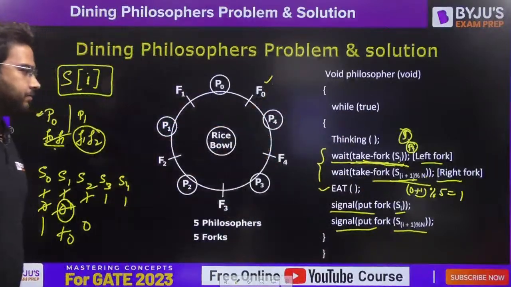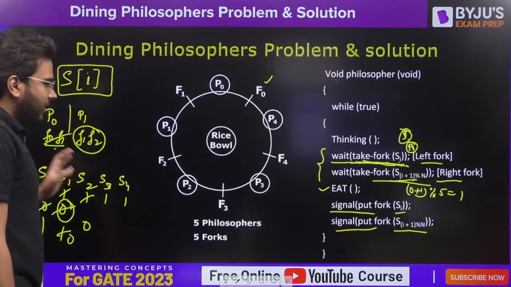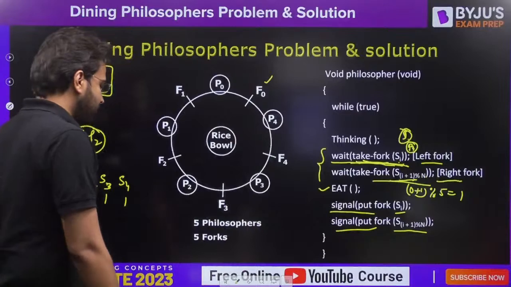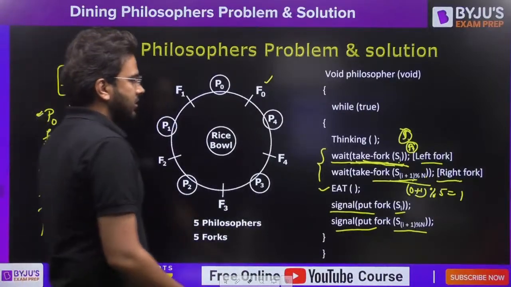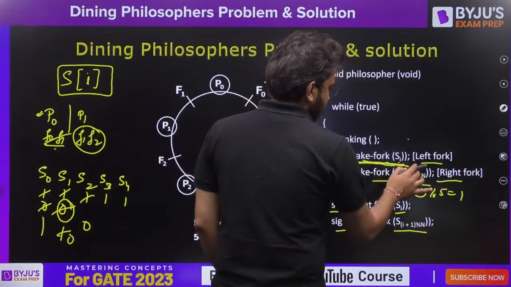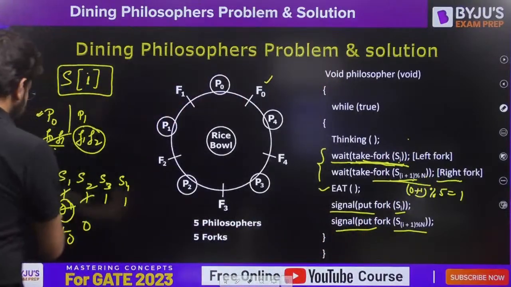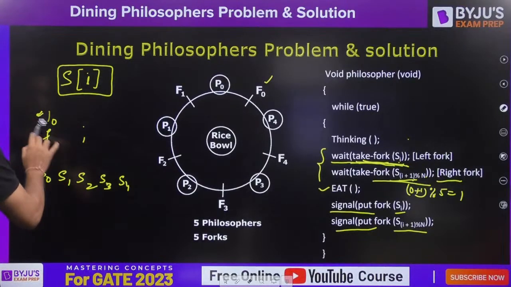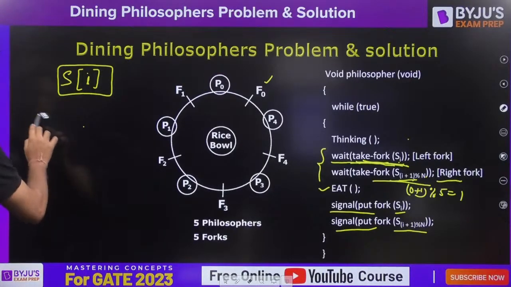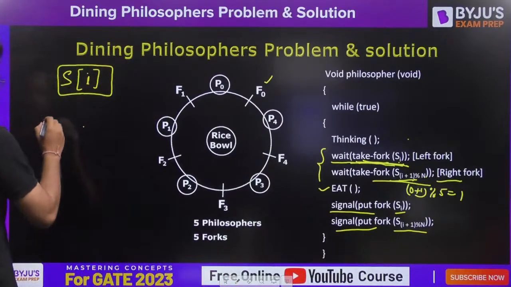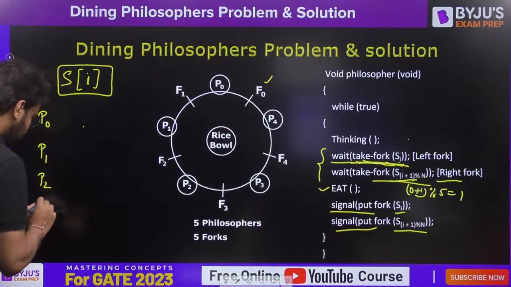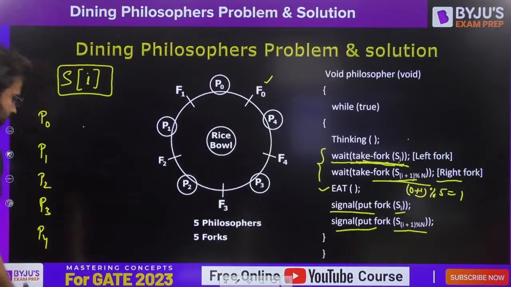This is the solution we have. Now there is one more thing we need to discuss here: there is a possibility of deadlock here. How is it so? Carefully see this. Let me erase this a little bit. Now carefully see how we can have the possibility of deadlock here. Let's say we have philosophers P0, P1, P2, P3 and P4. So we have P0 to P4 as the philosophers.